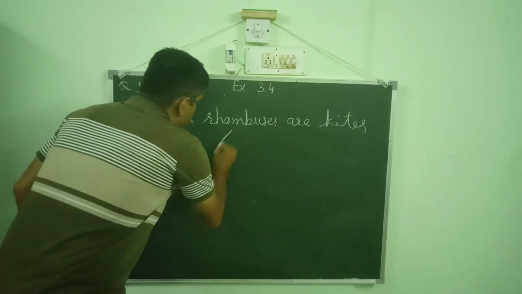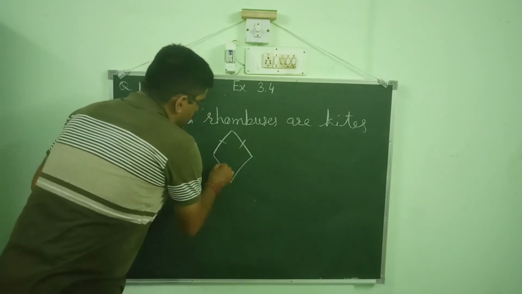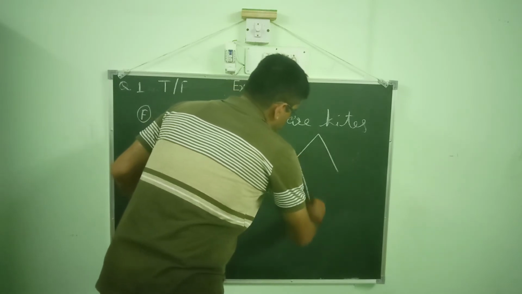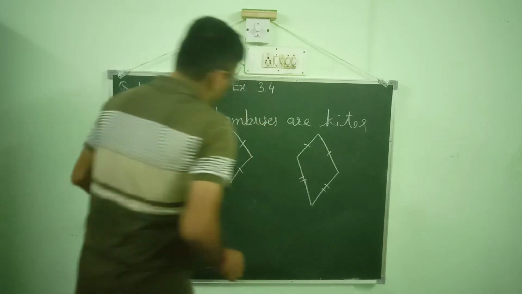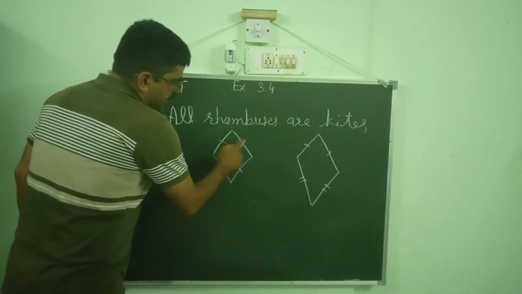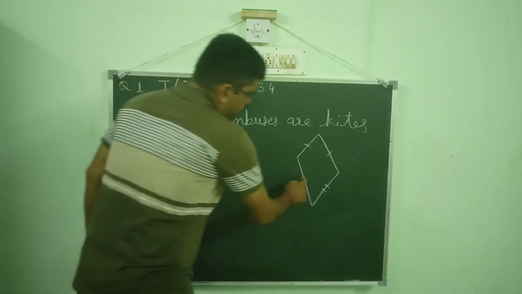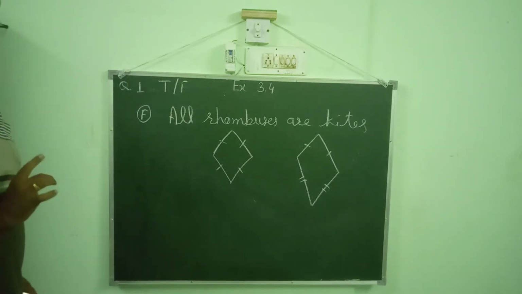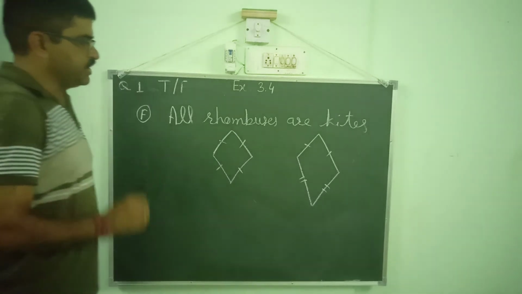Look, a rhombus has all sides equal and a kite has adjacent sides equal. If we look at the rhombus, adjacent sides are equal like this, and these adjacent sides are equal like this. So all rhombuses are kites. So this statement is a true statement.